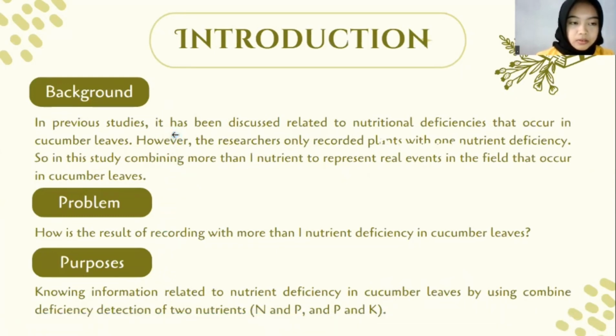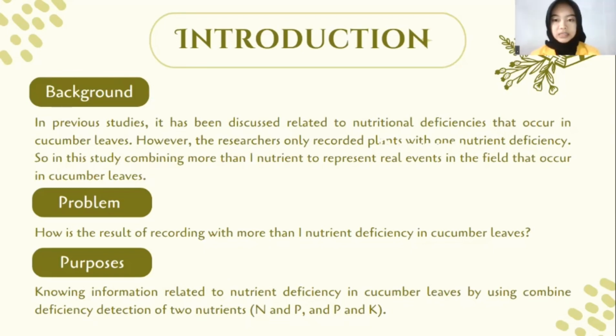So, the introduction section contains an overview related to the discussion, including the background and problem. In this study, more than one nutrient is combined to represent real events in the field that occur in cucumber leaf.